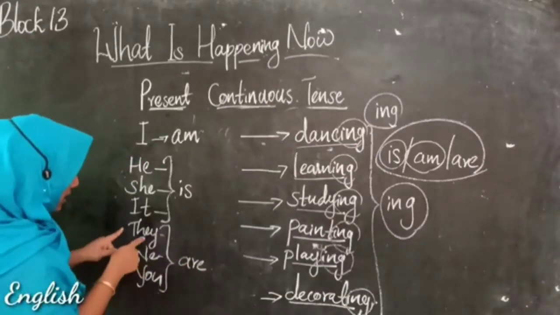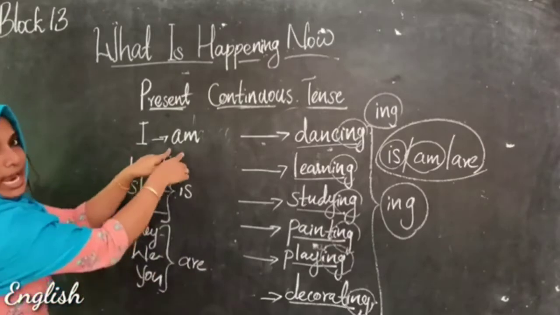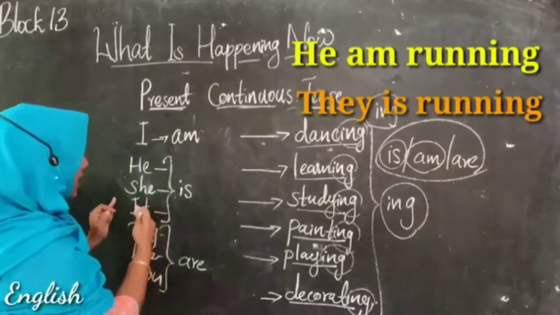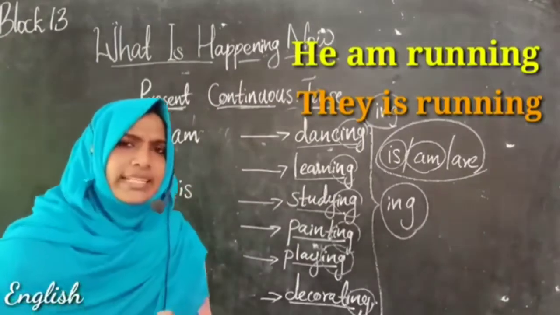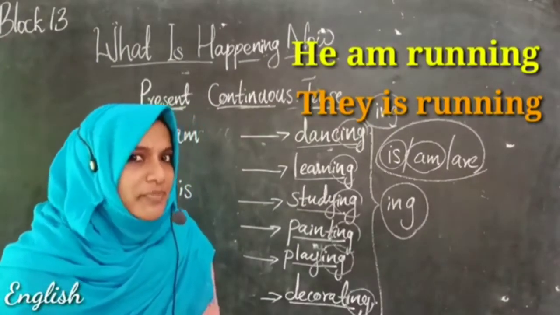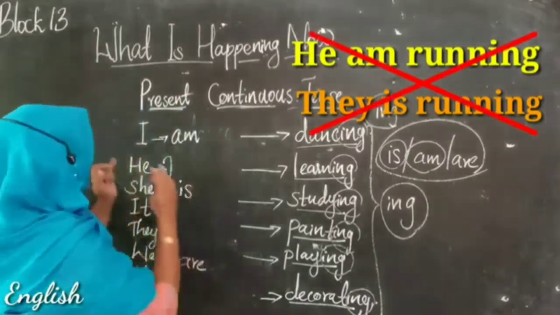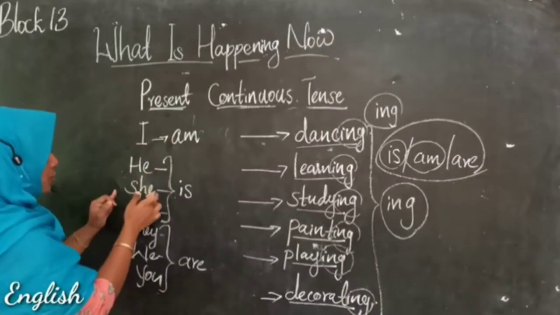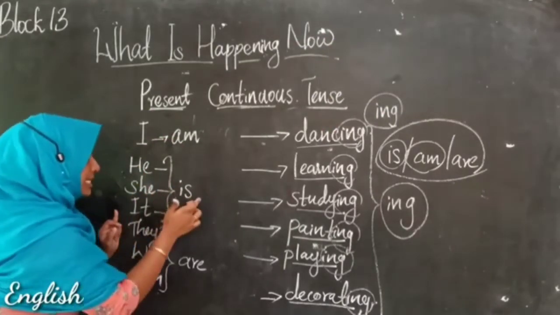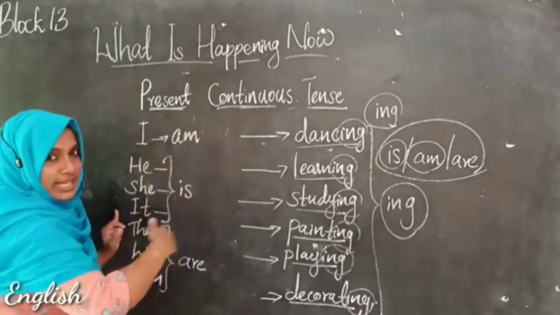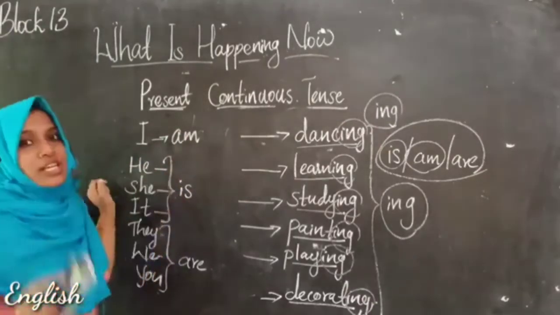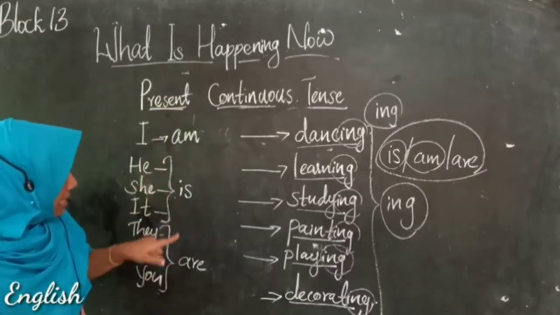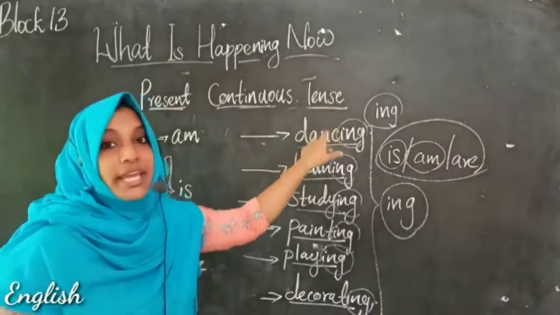We do not use like they is or he am, right? Yes, he am running or they is running. Is there anything wrong with these sentences? Yes, it is wrong. So with the pronoun I, we are using am, and he, she, it with is, like he is running or he is smiling. So let's make some sentences with the help of these am, is, and are with this ing form.